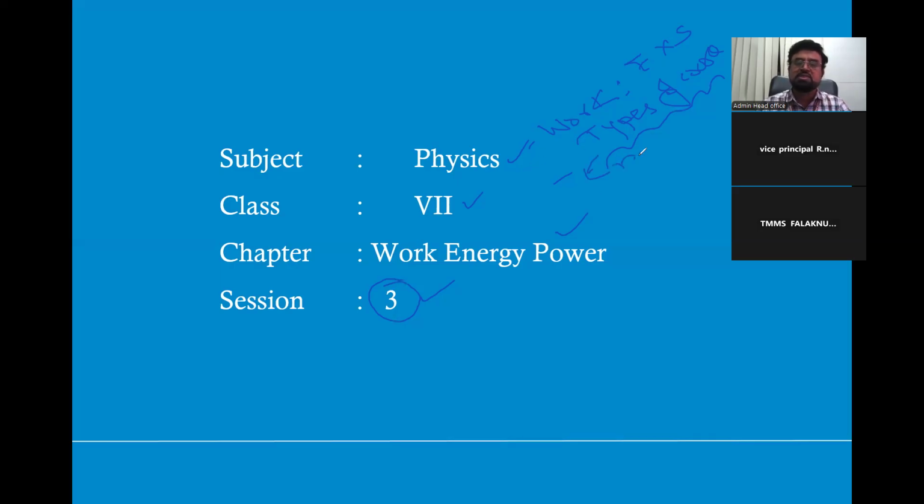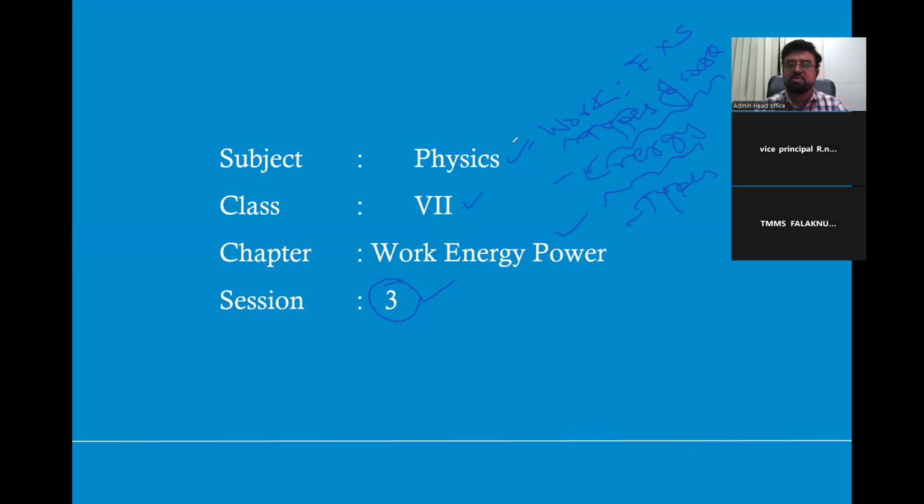Then in the second class, we discussed energy. Energy is nothing but the ability to do work, the capacity. How much capacity you have to do the work is called energy. We discussed the various types of energies like potential energy, kinetic energy, mechanical energy, electrical energy, nuclear energy, muscular energy, heat energy, sound energy.